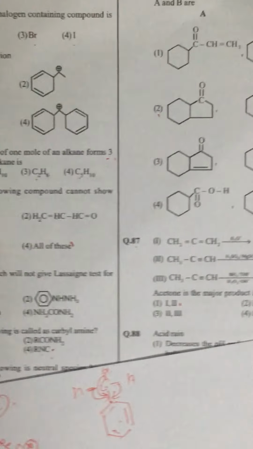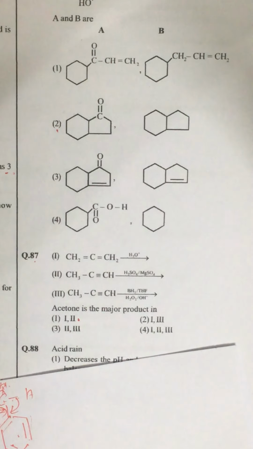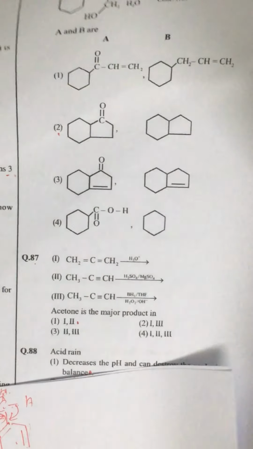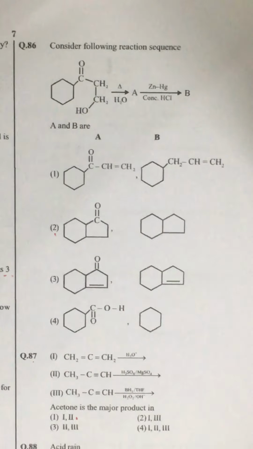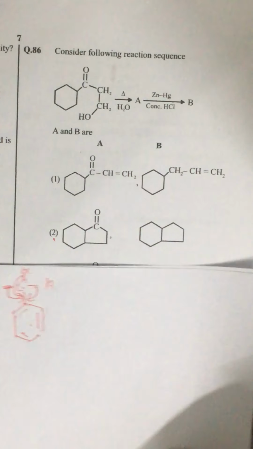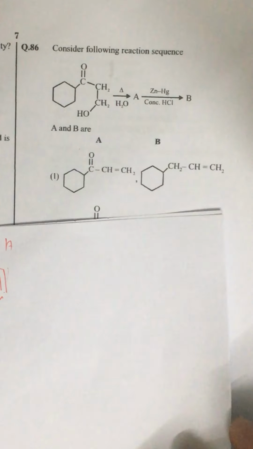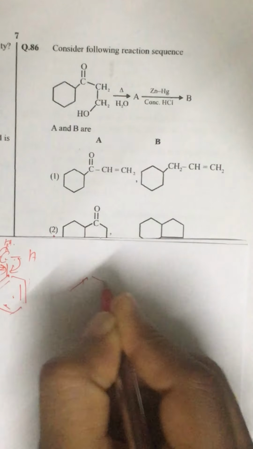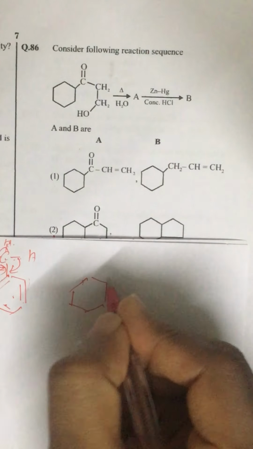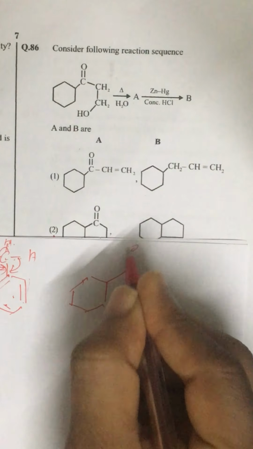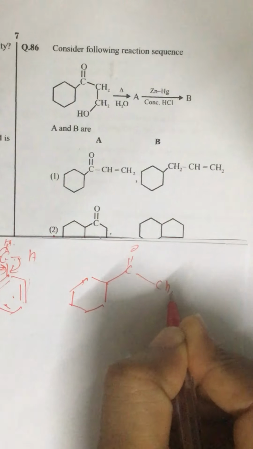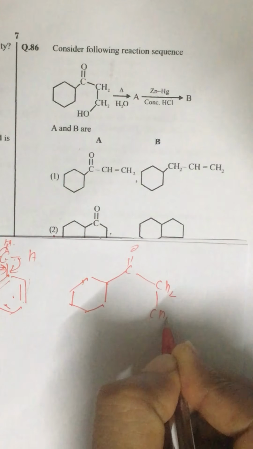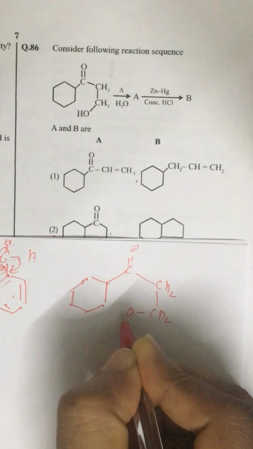Now look at question number 86. If you look at this reaction, this is CO, CH2, CH2 and OH.